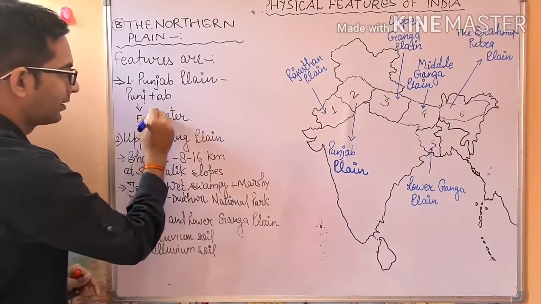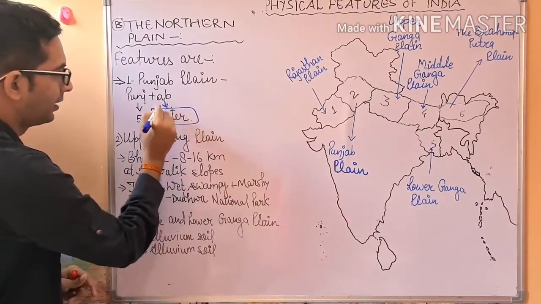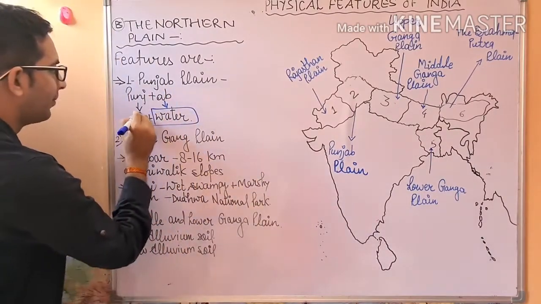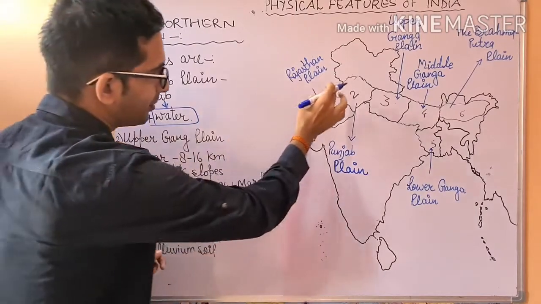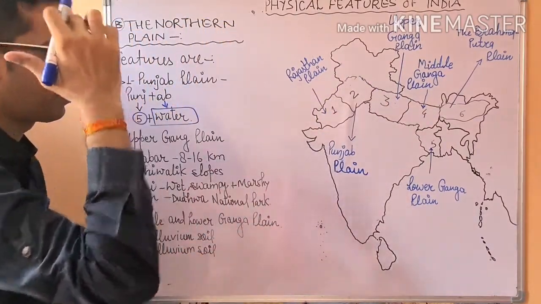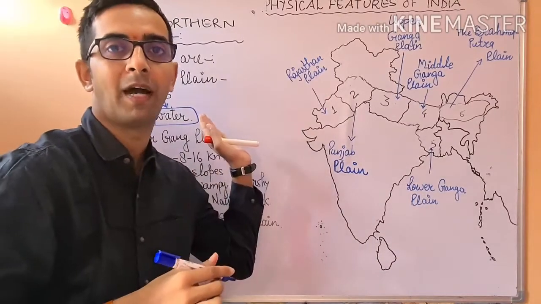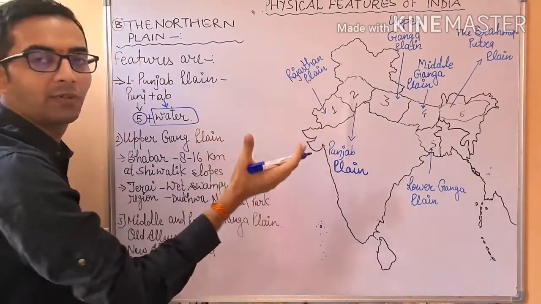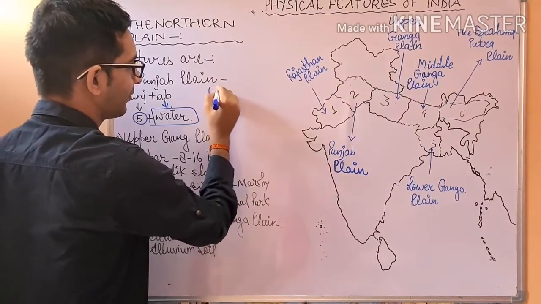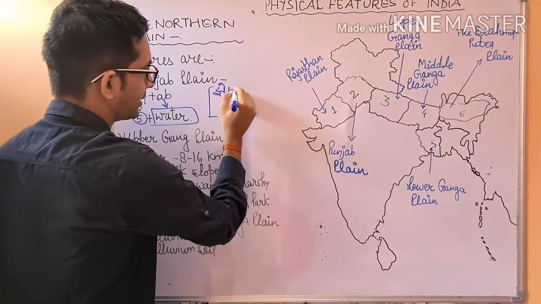Ab means water, and Panj means five. This region has been sheltered by the five major rivers, the tributaries of the Indus river. As earlier I have given the formula also, Jhechira.